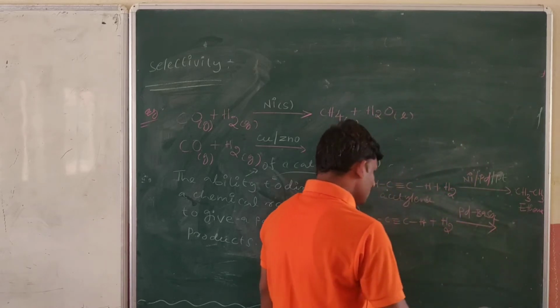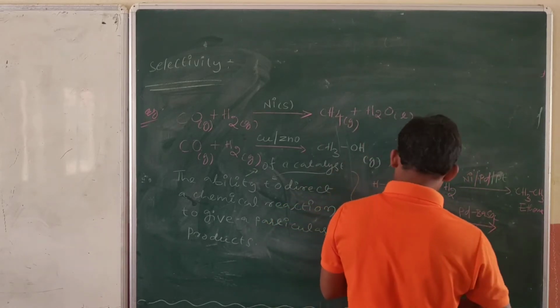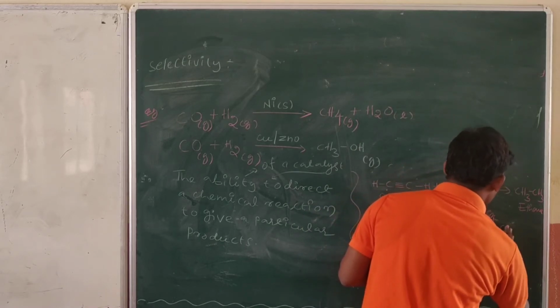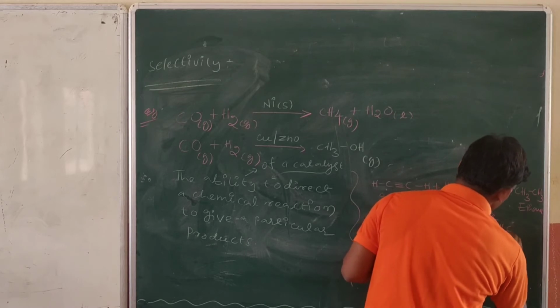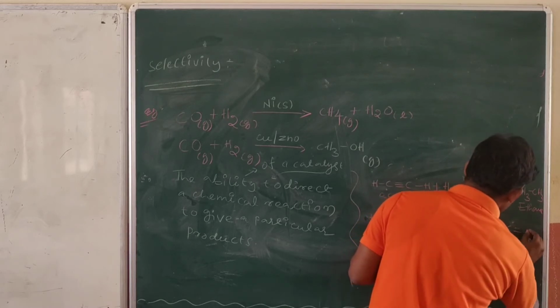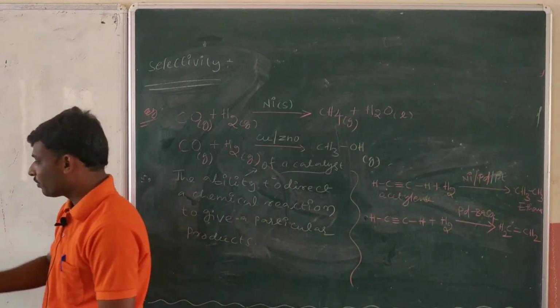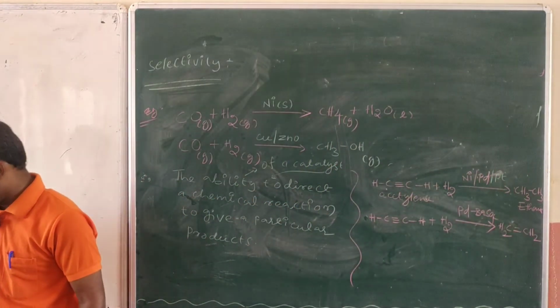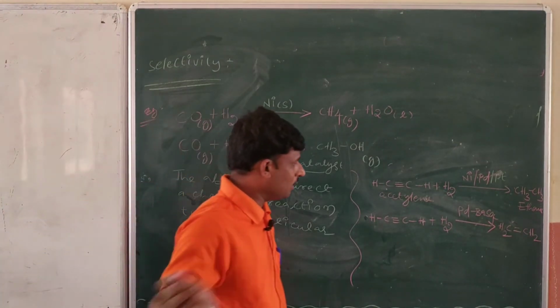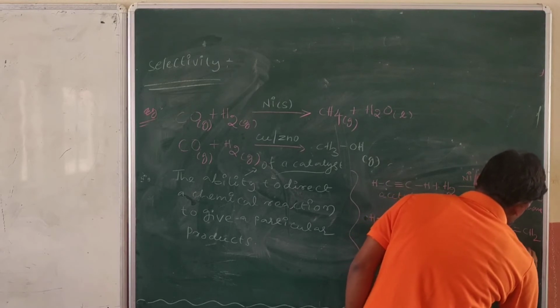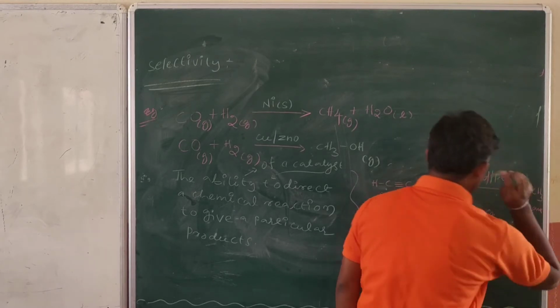Then in this case, again only an unsaturated compound forms. The triple bonded compound is converted into a double bonded compound. What is the name of this one? Do you know? Ethylene. The compound name is nothing but ethylene. So this is called selectivity.